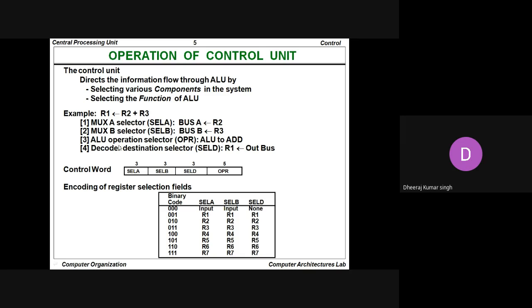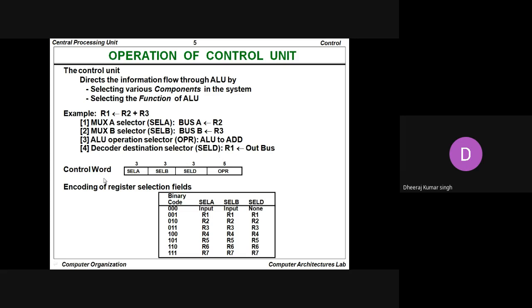Then after that, the ALU operation selector: the ALU will select the operation, which is the addition operation. Then the decoder destination selector: whatever the operation result is, the output bus data is always sent to another register, which may be the R1 register.